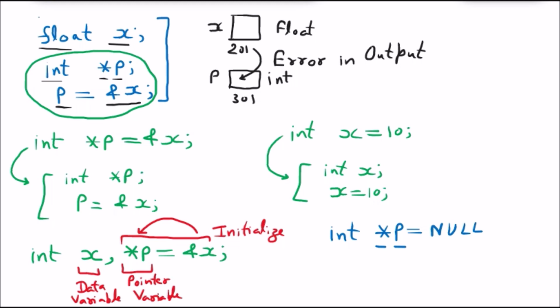So that is also a possibility: int *p = NULL. That means there is nothing assigned inside the pointer p. Or I can say int *p = 0. That means if I want to assign the value 0 to the pointer, that is also a possibility.